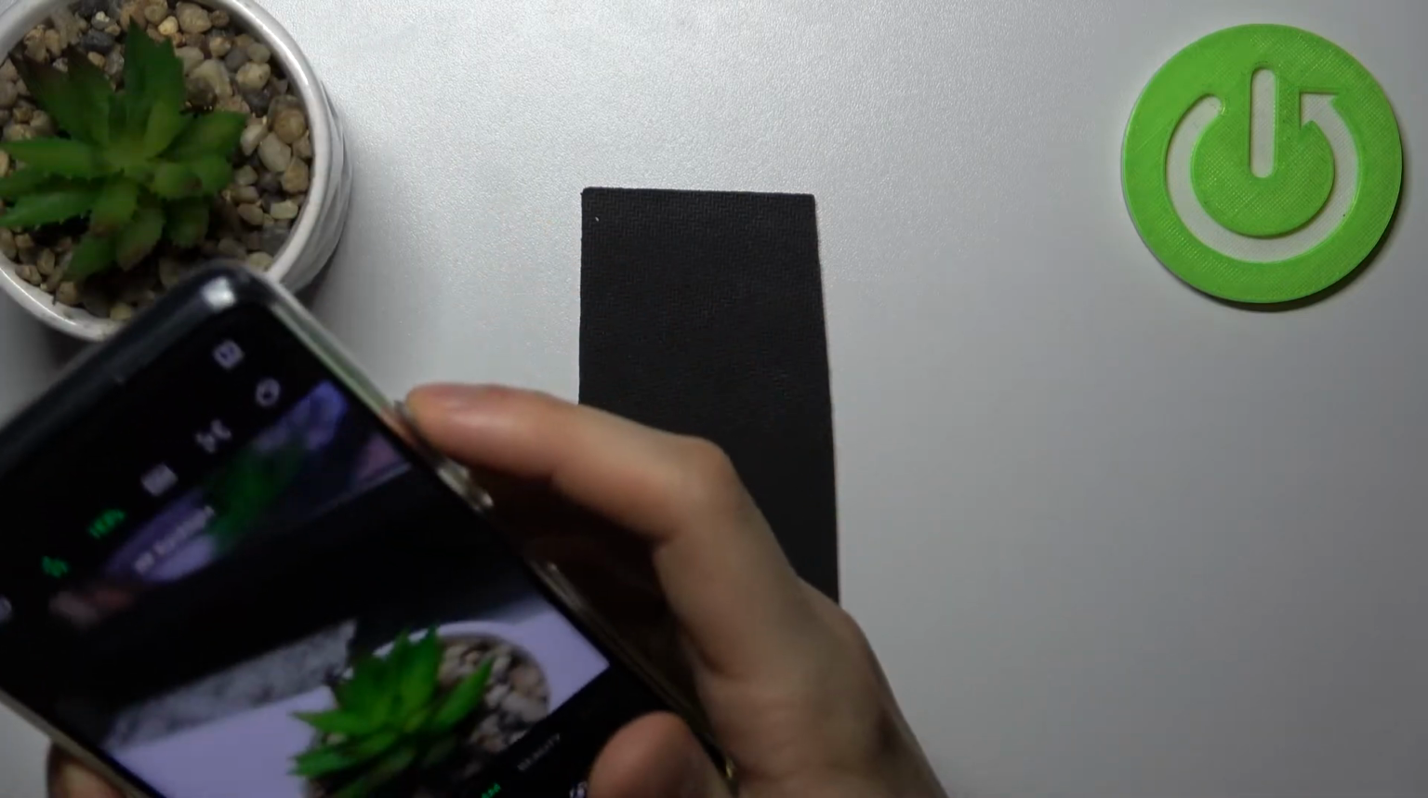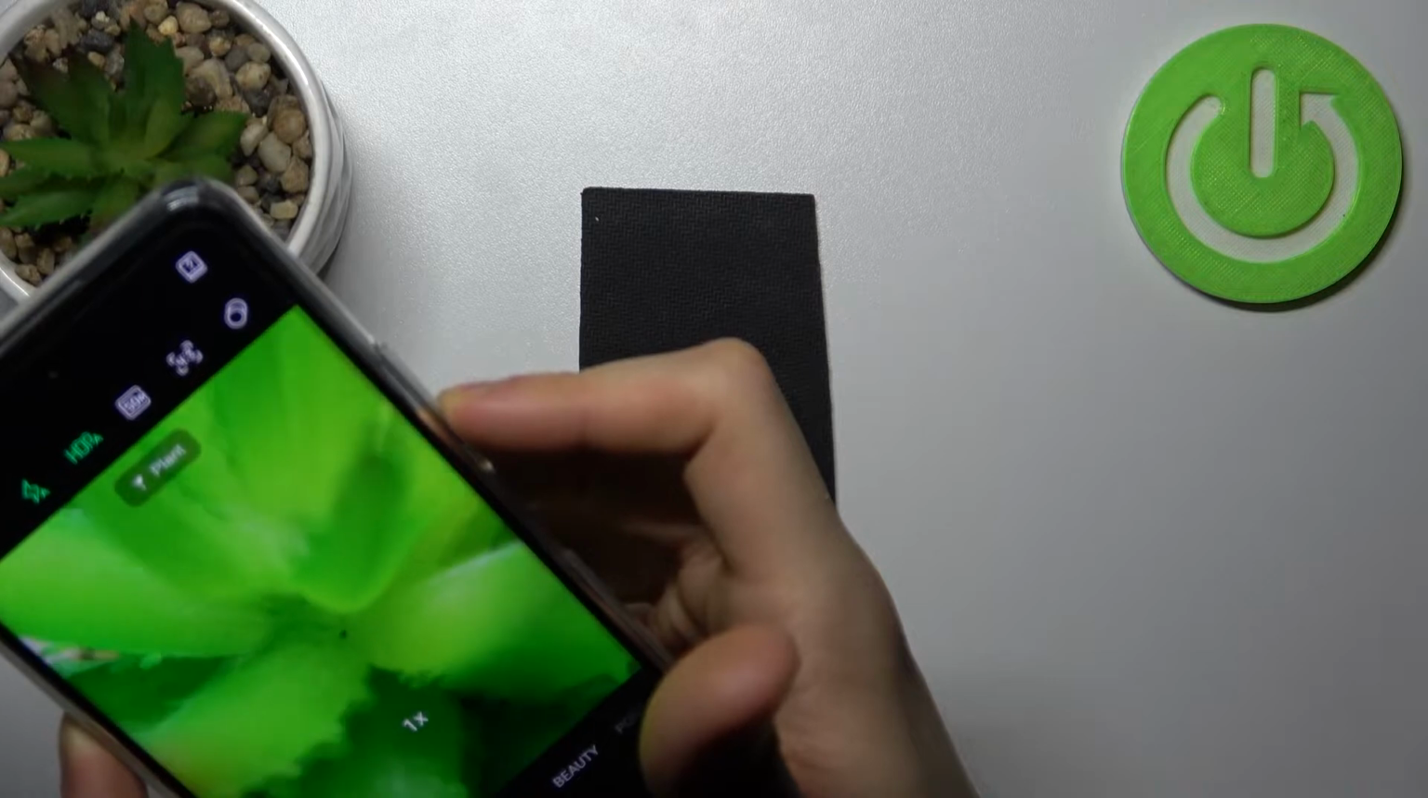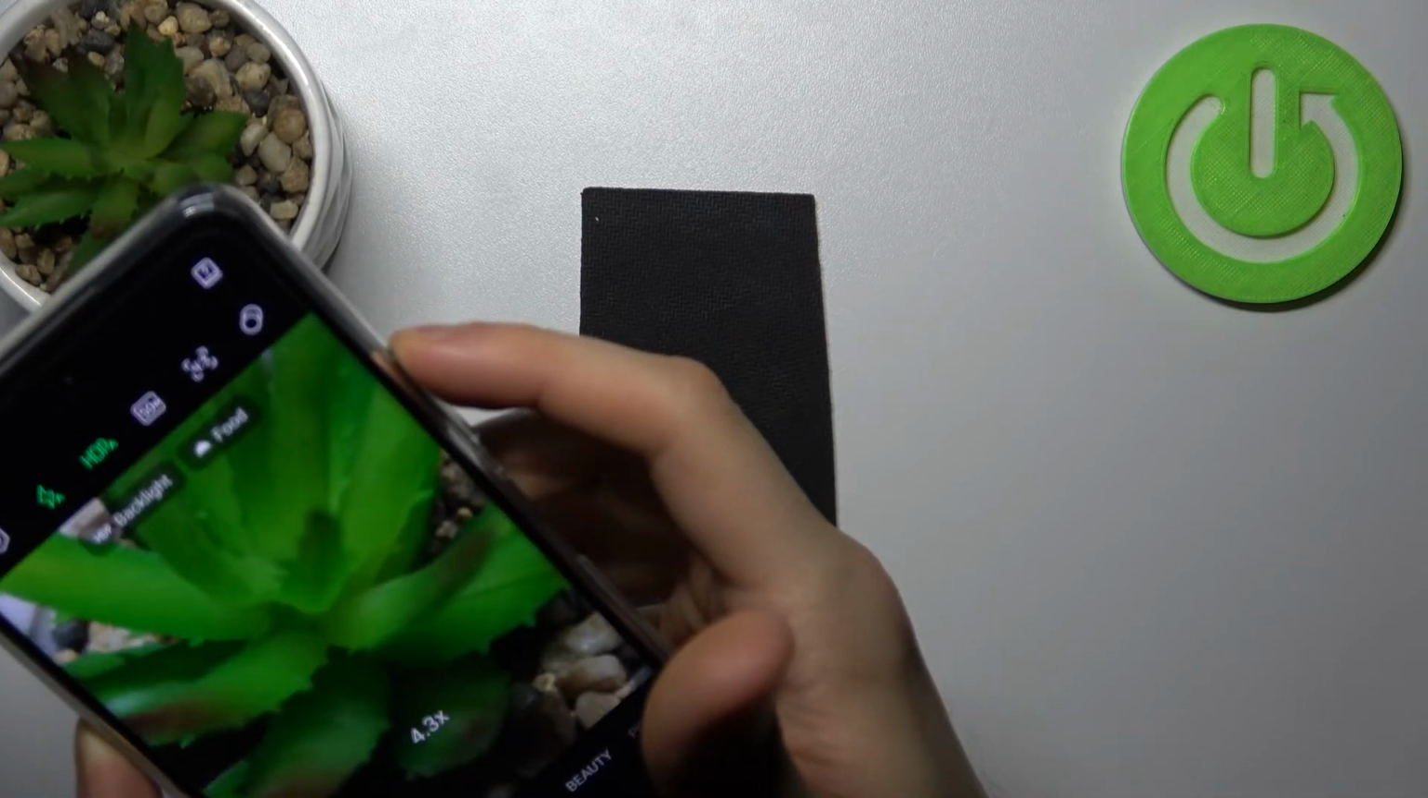As you can see right now, by using volume keys I can zoom in or zoom out. Nice one, yeah?